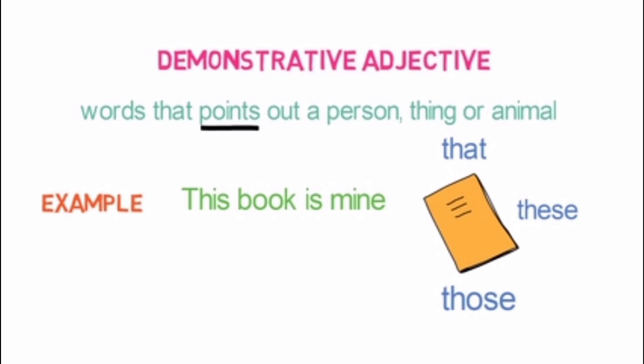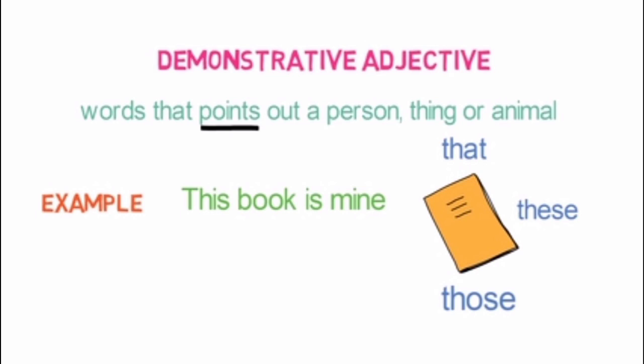For example, this book is mine. So I am pointing out the book and saying that this is my book. Some more examples. That book is mine. This book is mine. Those books are mine. So here this, that, these, those, everything will come under demonstrative adjective. I think you understood what is demonstrative adjective.